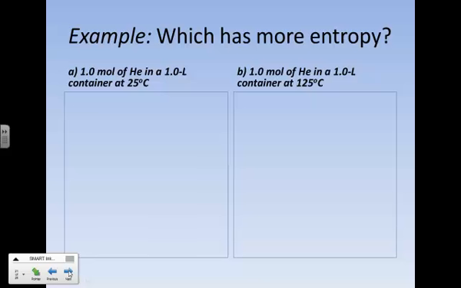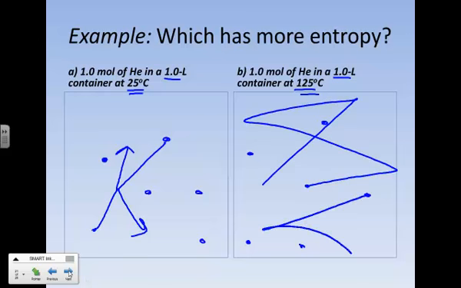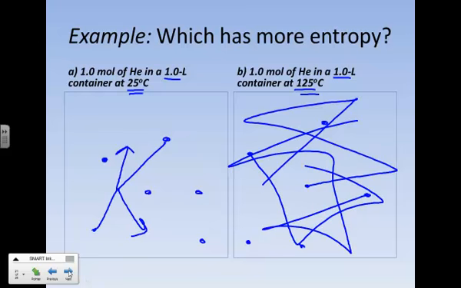So here we have 1 mole of helium, in the same size container, 1 liter. Now, however, we have different temperatures, one at 25, one at 125. And so even though we have the same number of particles, and even though they might initially be in the same locations, the one at 25 degrees Celsius, although moving quickly, is not moving as fast as the ones that are hotter. And so the hotter sample has a greater entropy change, greater entropy.